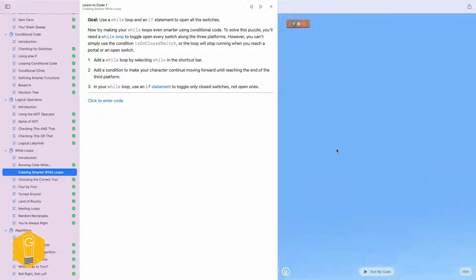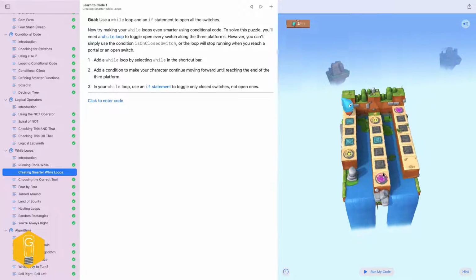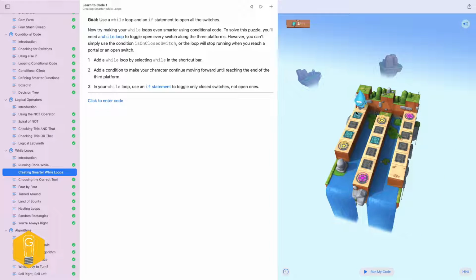And this, honestly, is going to be really similar to what we did the last time. The only difference here is we're going through some portals, and we are on open and closed switches. And so it says, make your while loops even smarter using conditional code. So you'll need a while loop to toggle open every switch along 3 platforms. You can't simply use the condition is on closed switch, or the loop will stop running when you reach a portal or an open switch. So they add a little bit of complexity there.